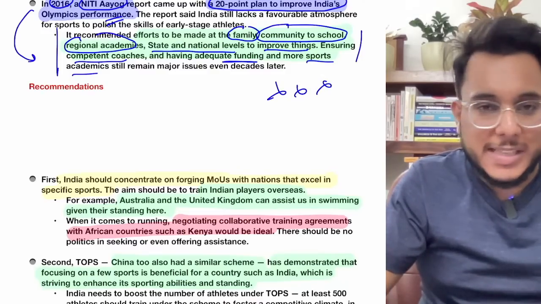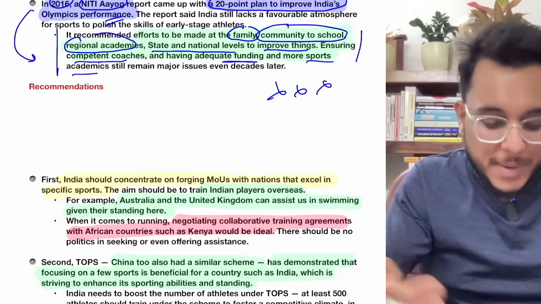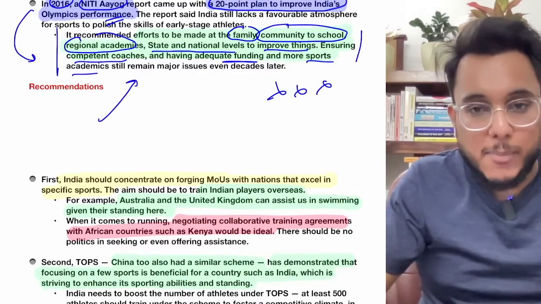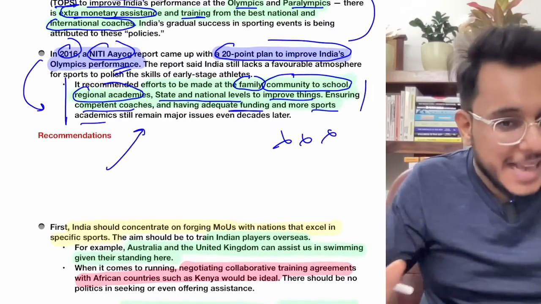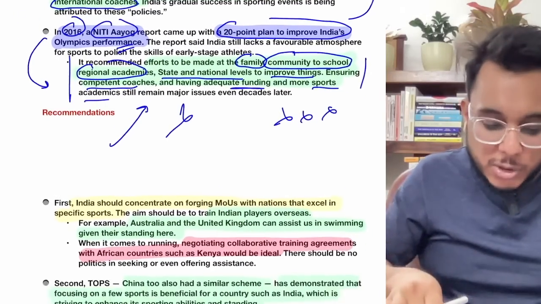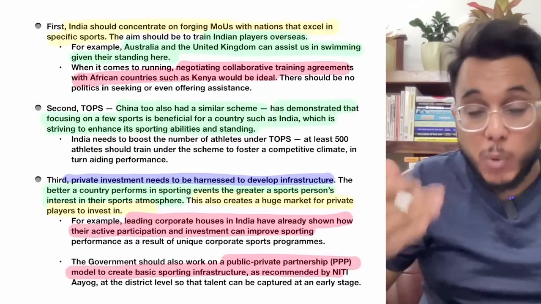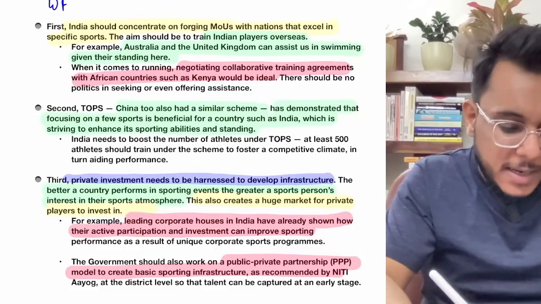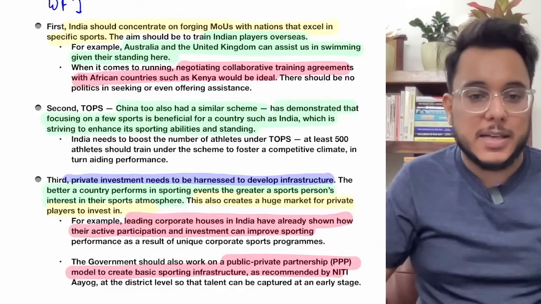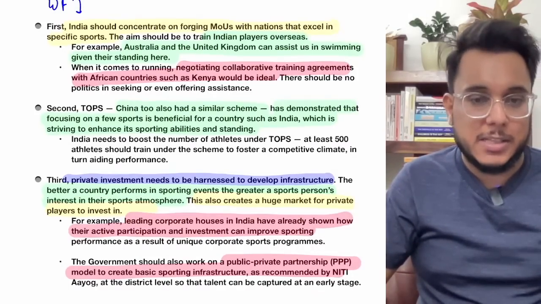So we see that now more than 6 years have passed since 2016. The 20-point program of Niti Aayog came, but has it been implemented? No. Therefore, there are certain recommendations, certain way forwards, on how sports performance in India can be increased. Let's discuss these way forwards one by one.